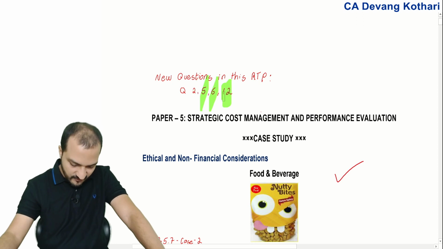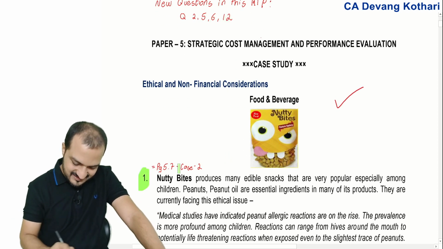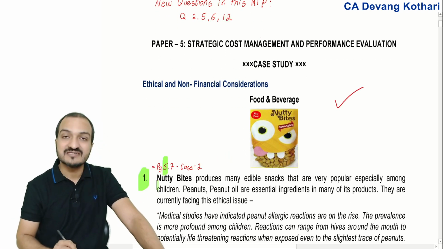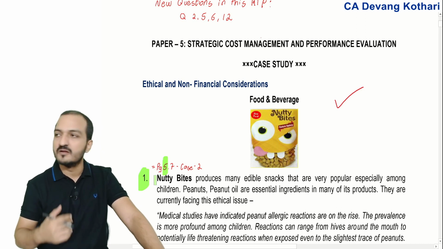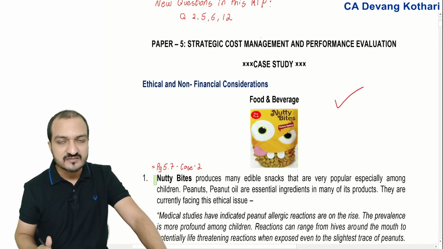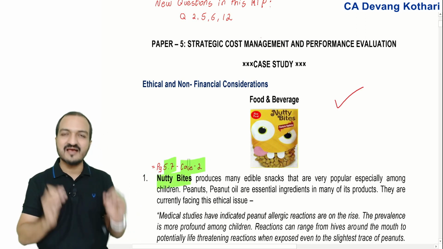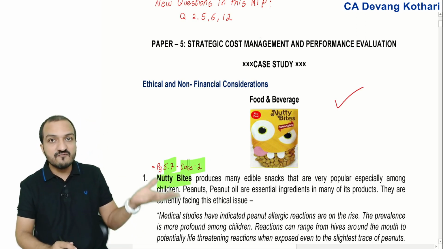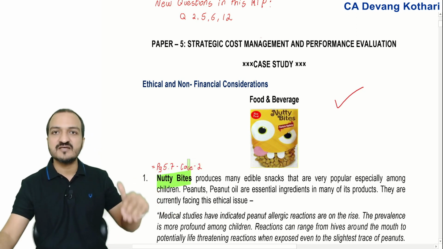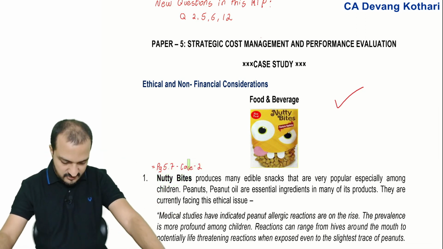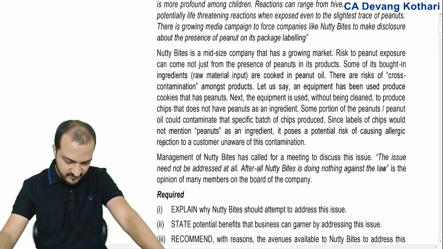Let us begin. Question 1 is not new. Question 1 is from chapter number 5. It's about ethical and non-financial considerations in decision making. So page 5.7, case number 2, you will find the exact same case in my book. In fact, this case we had even discussed in my classwork, right? So do check out that case, page 5.7, case number 2.